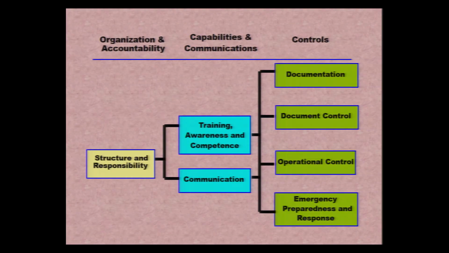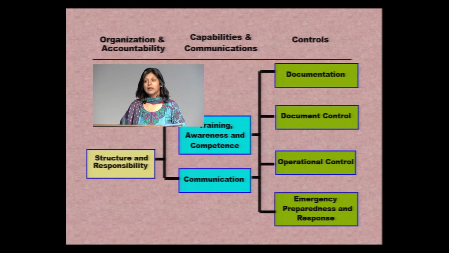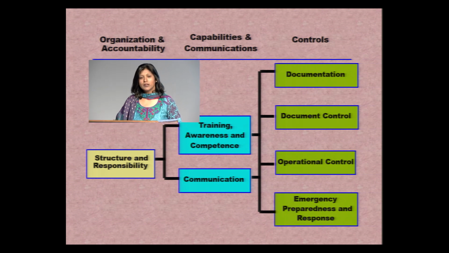The fourth process is the organization and accountability, which involves jotting out the structure of all the people involved, what will be the flow of responsibility and authority among the people. Next is to develop capabilities and competencies among them to carry out the required tasks of the management system through trainings, through awareness programs, and there should be a proper channel of communications, which should also be a two-way communication.